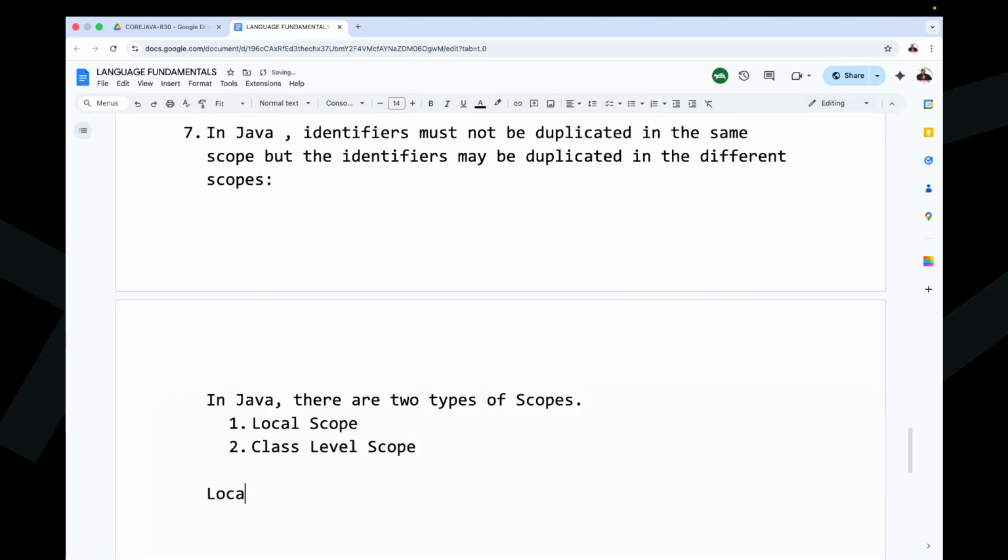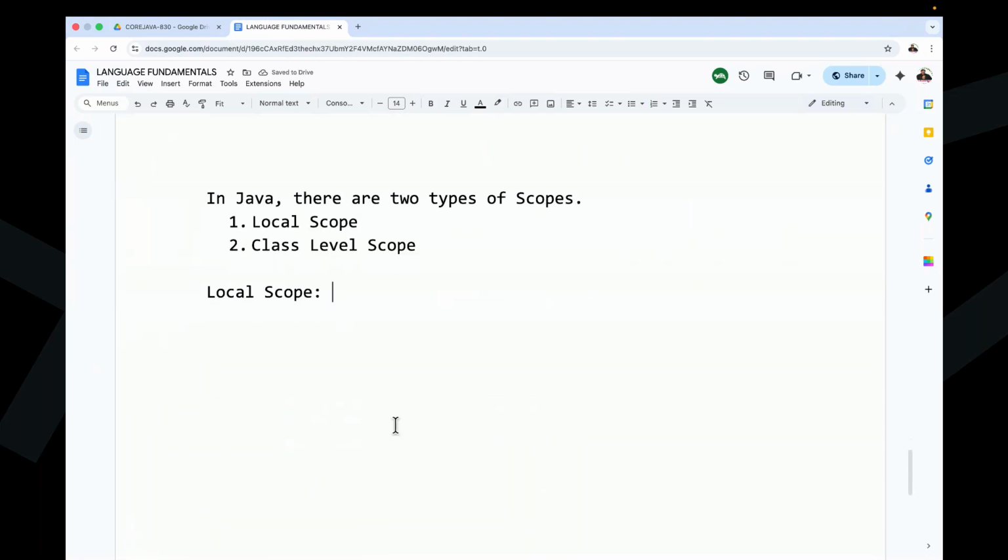See this one, local scope. I'll show it in the form of a program also, don't worry.